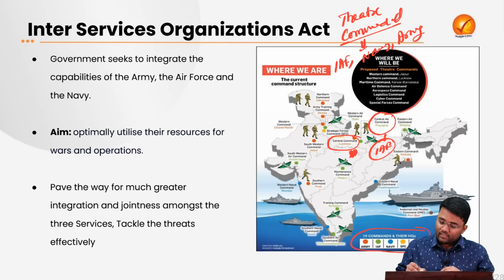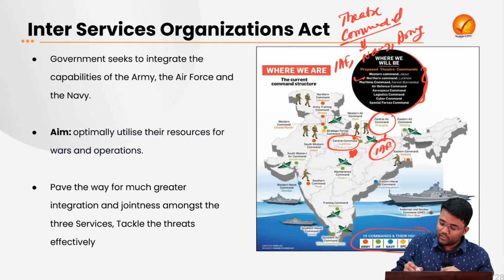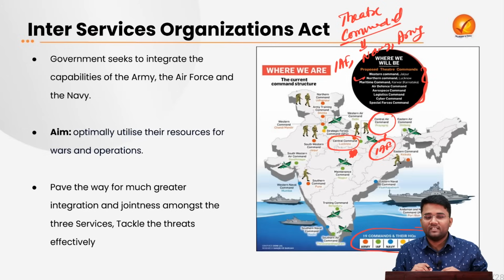So for example, as I said, there are 19 commands at this particular point of time, which the government wants to reduce into different theater commands. For example, Central Command is located in Lucknow and Central Air Command is located in Prayagraj. They want to merge these into a Northern Command that will be located in Lucknow.